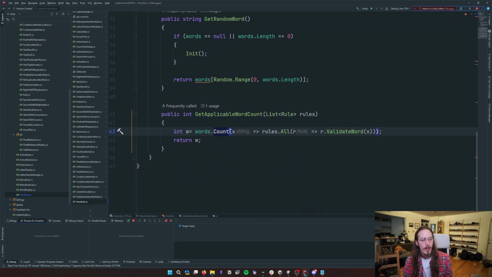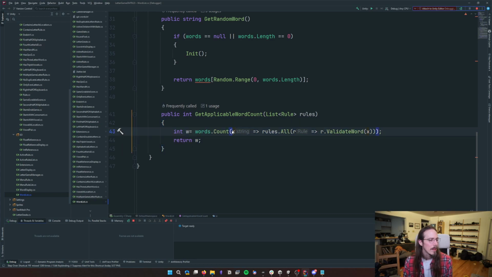The way the LINQ function works is that it's not chained but nested. For every item in the array, we will count once if the function here returns true. And the function here, rules.All, returns true when everything in its operator is true. And here I'm passing in the ValidateWord function. So the syntax here is a little wonky. It doesn't really feel like idiomatic C#, but it is enjoyable to write something this complex in a single line of code.